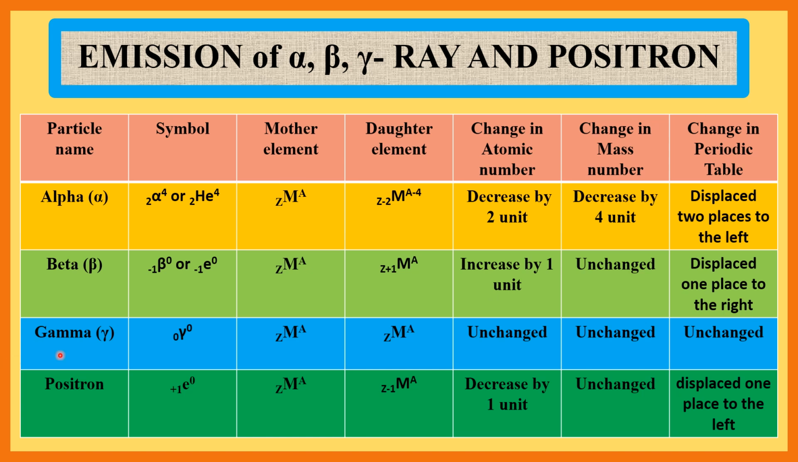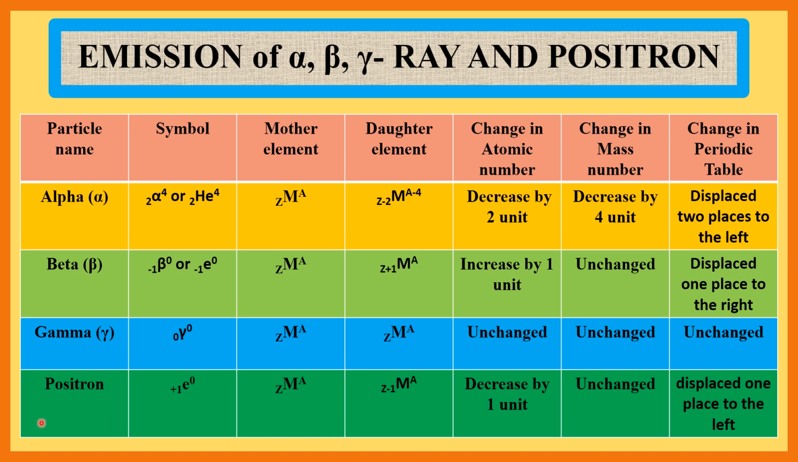Now gamma particle, symbol 0 gamma 0. Mother element as earlier Z M A. When this mother element emits a gamma particle, the resulting daughter element is Z M A. Change in atomic number: unchanged, therefore atomic number of daughter element is Z. Change in mass number: unchanged, therefore mass number of daughter element is A, and change in periodic table: unchanged.